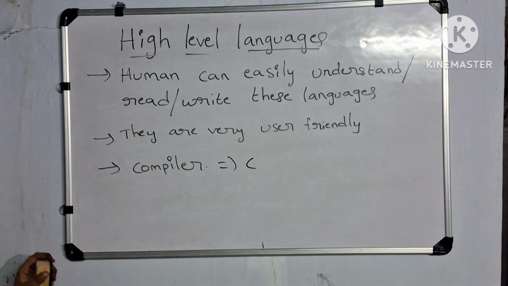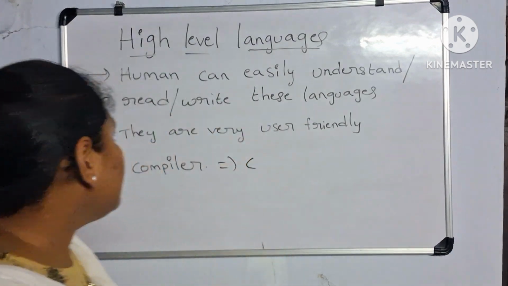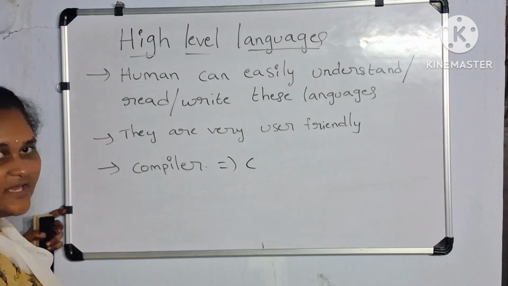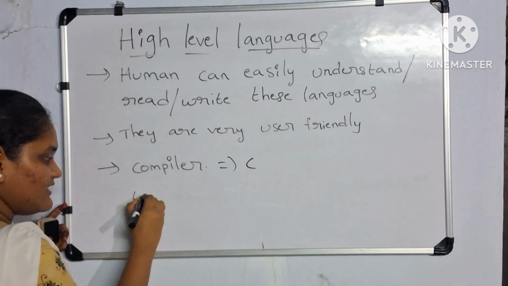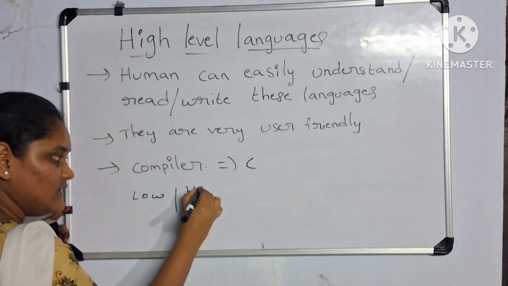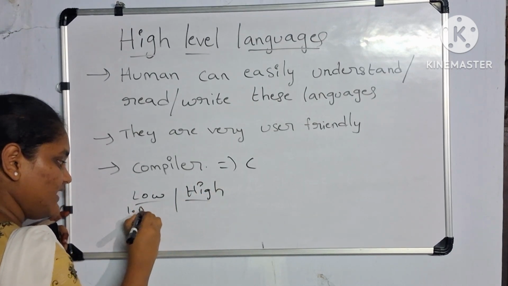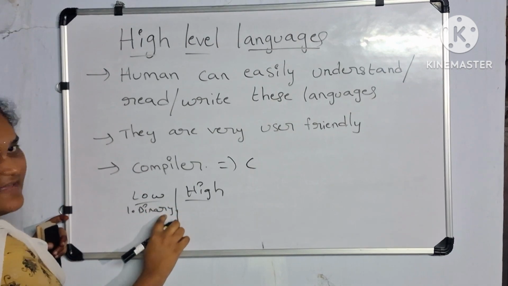So what we saw in this video is the types of languages. There are two types of languages, low level and high level. Low level has two languages. First one is binary, also called machine language.